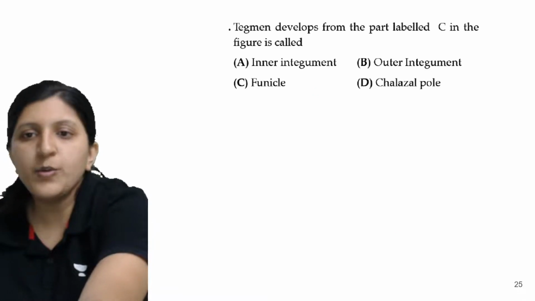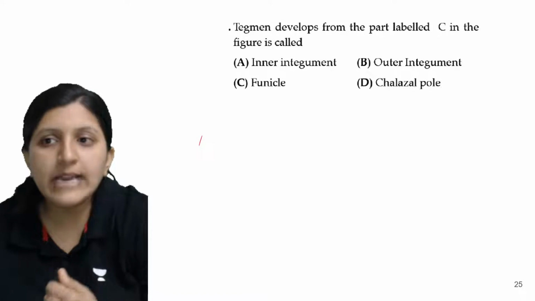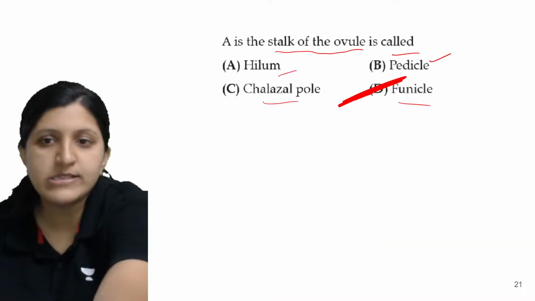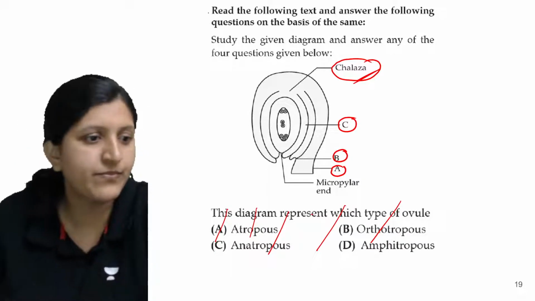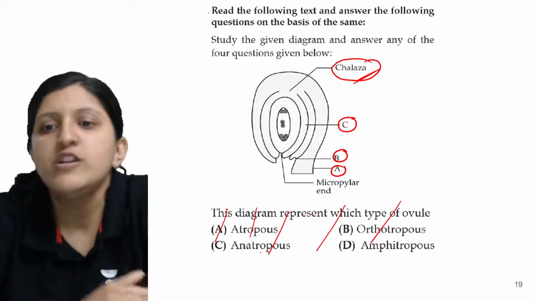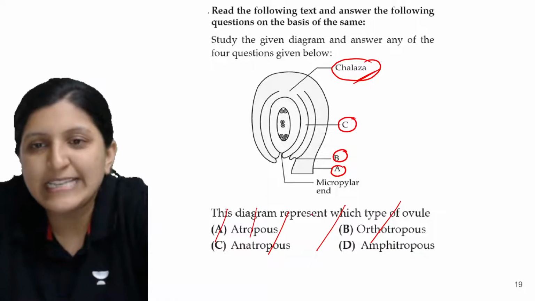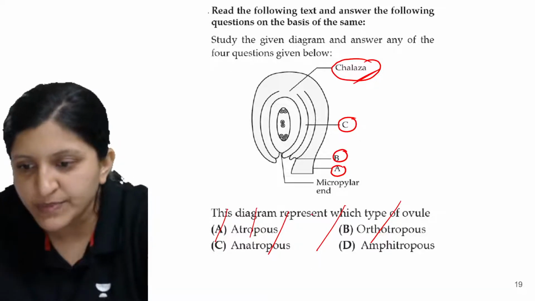Alright, so moving on to the next one. The tegmen develops from the part labeled C. So that in the figure is called what? I'll just show you this diagram. Part labeled C is mentioned there. So what exactly? There is tegmen formation. So from where is the tegmen being formed?